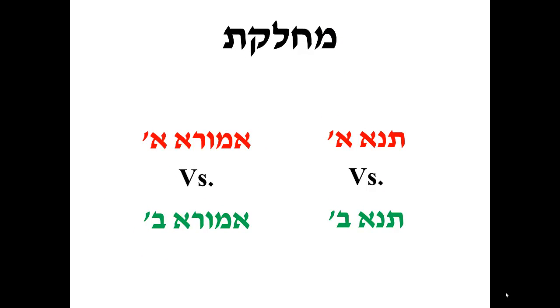If there are two different opinions expressed by two different but equal authorities, this is not a stirah, this is a machloket, a dispute. So, when we see Tanaim such as Hillel and Shammai that disagree with each other, or Amoraim such as Rav and Abaya that disagree with each other, this is not a stirah, this is a machloket. To review, a stirah is when the same authority makes two statements that don't seem to agree. A machloket is where two different but equally important authorities disagree.